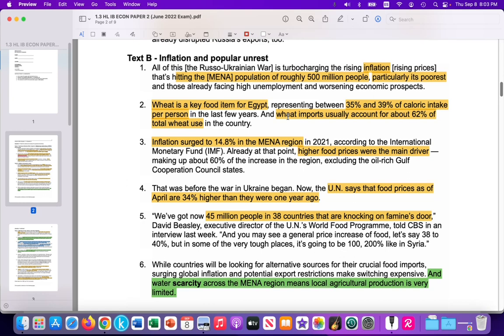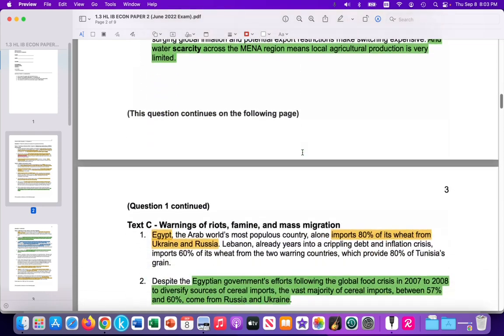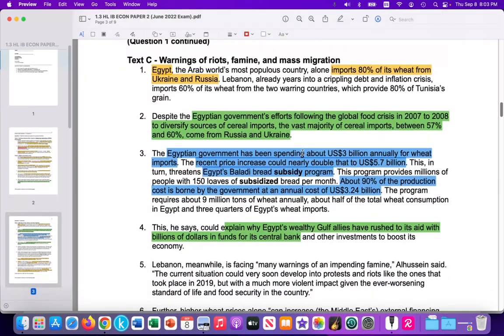They prefer wheat, and that would keep their demand curve relatively inelastic. Okay. So you can read those articles that are linked below,